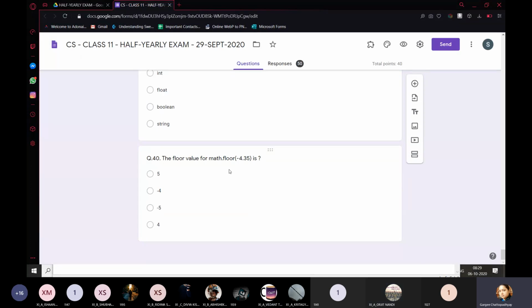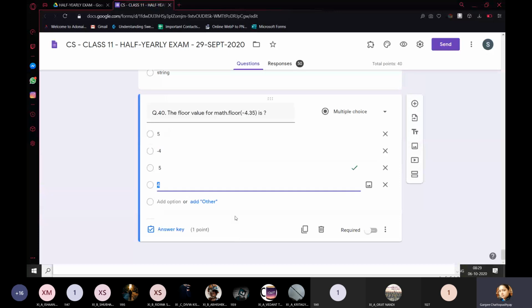The floor value for math for this value, what is the floor for this value? It is minus 5. The largest integer which does not exceed minus 4.35 is minus 5.